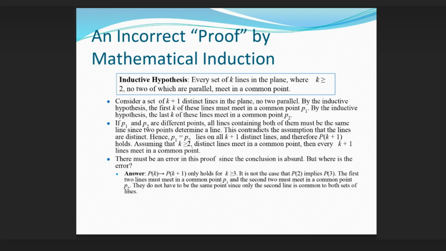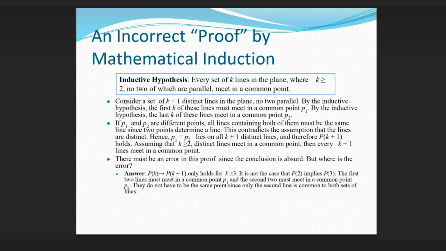Continued. An incorrect proof by mathematical induction. Consider a set of k+1 distinct lines in the plane, no 2 parallel. By the inductive hypothesis, the first k of these lines must meet in a common point P1. By the inductive hypothesis, the last k of these lines meet in a common point P2. If P1 and P2 are different points, all lines containing both of them must be the same line since 2 points determine a line. This contradicts the assumption that the lines are distinct. Hence, P1 equals P2 and lies on all k+1 distinct lines, and therefore P(k+1) holds.